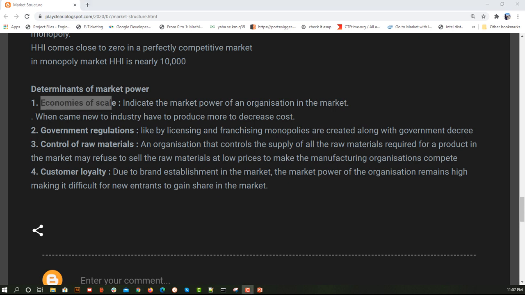Because if you are using a tempo to get the material, whether you bring 10 units or 100 units, the amount you pay for the tempo will remain the same. That was just an example. So the more you produce, the lower the average cost becomes. That will be useful for the organization's revenue, right? So that was economies of scale, which talks about quantity. The more quantity you produce, the less the average cost becomes, again keeping in mind the law of diminishing returns.